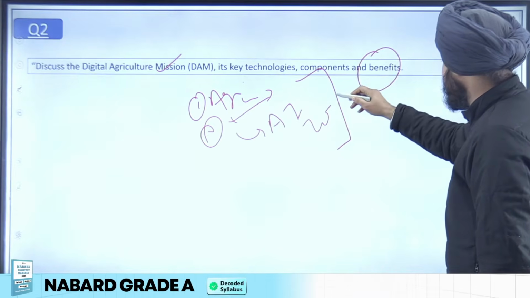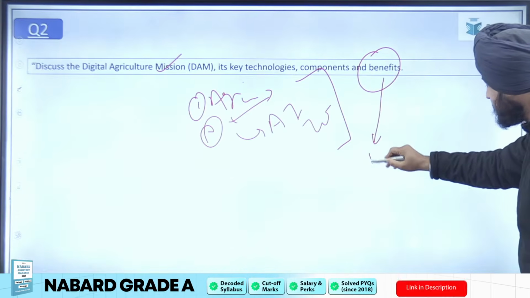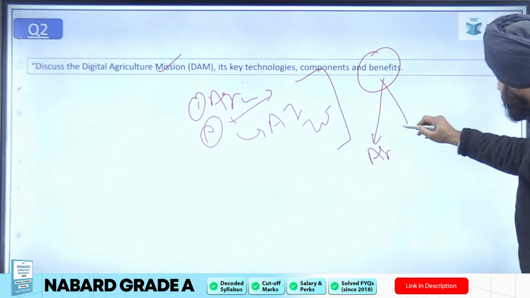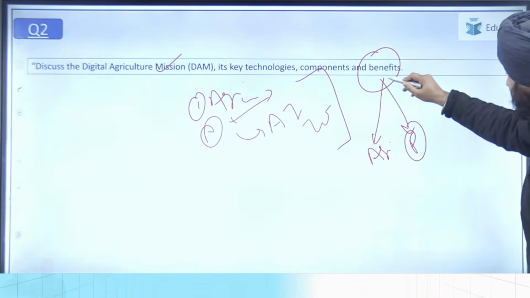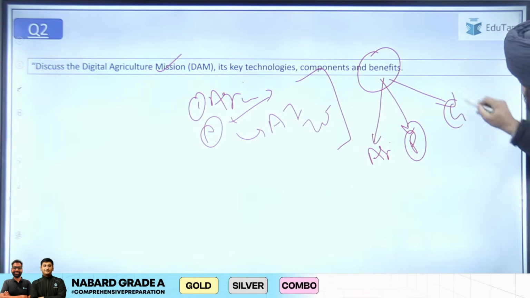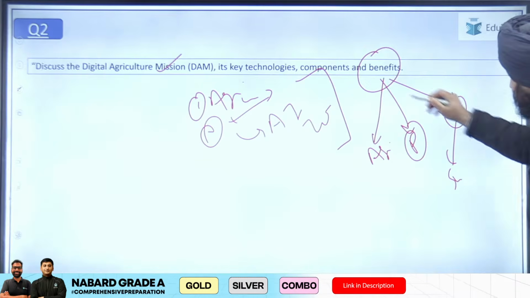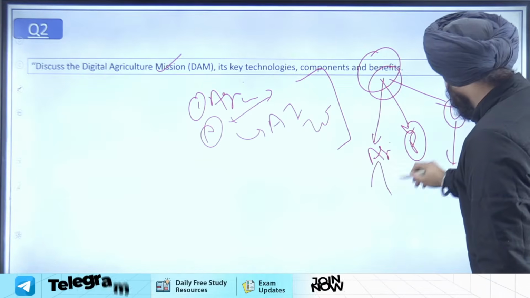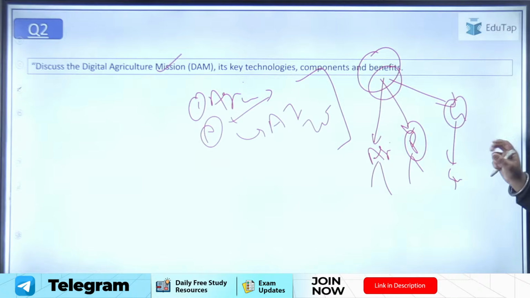Then of course you have to write the benefits. For example, how it impacts the entire agriculture sector, how it impacts the farmers, how it helps the government to do different kinds of surveys. So different stakeholders को touch करके you were supposed to write the answers. That is basically the application part with respect to the digital agriculture mission.